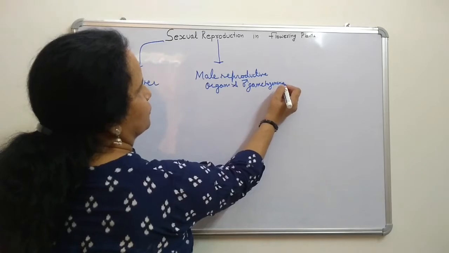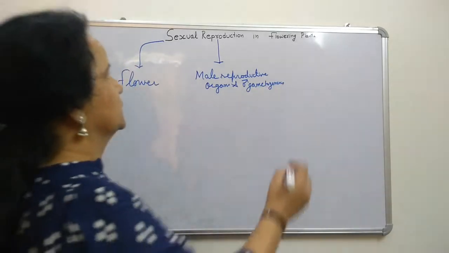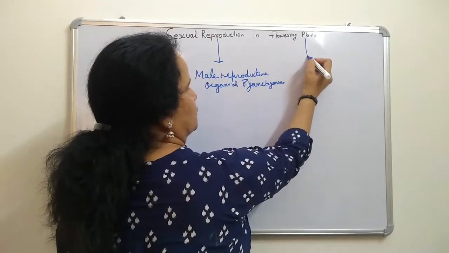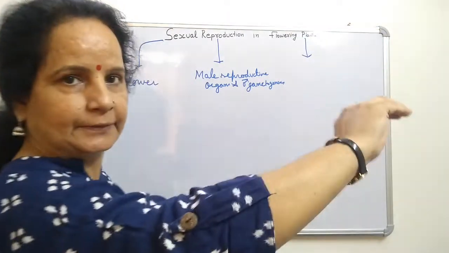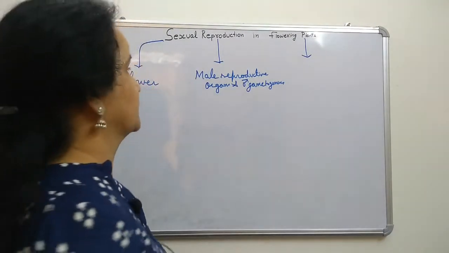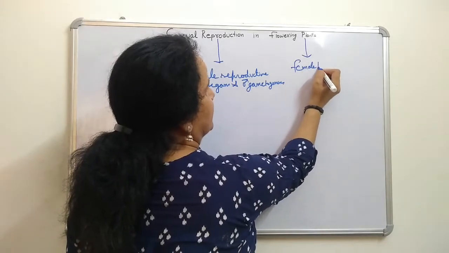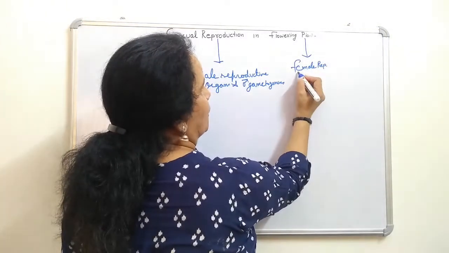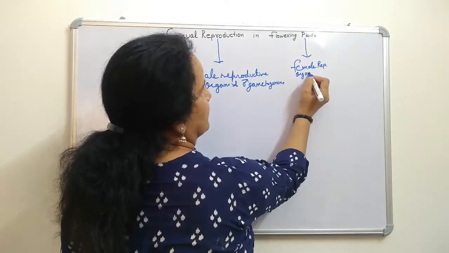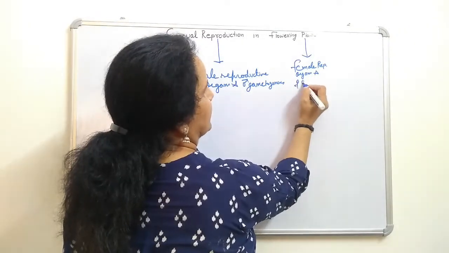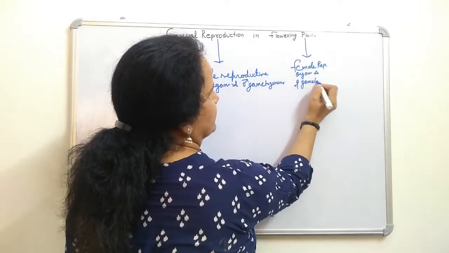That is the second point you have to study in this chapter. Third, in NCERT it is given, and I am taking everything according to NCERT, we have to study about the female reproductive organs and female gametogenesis.